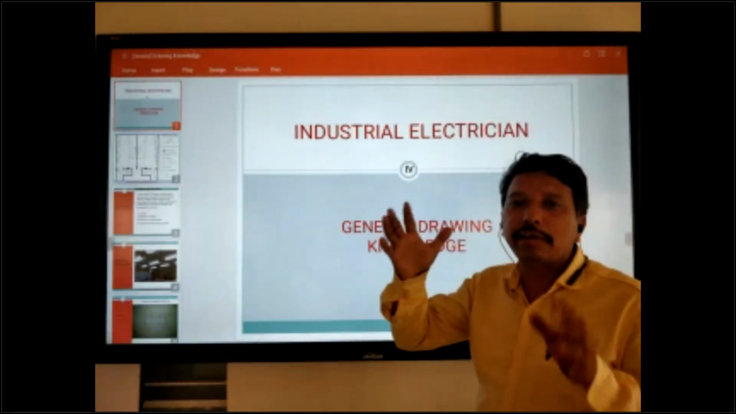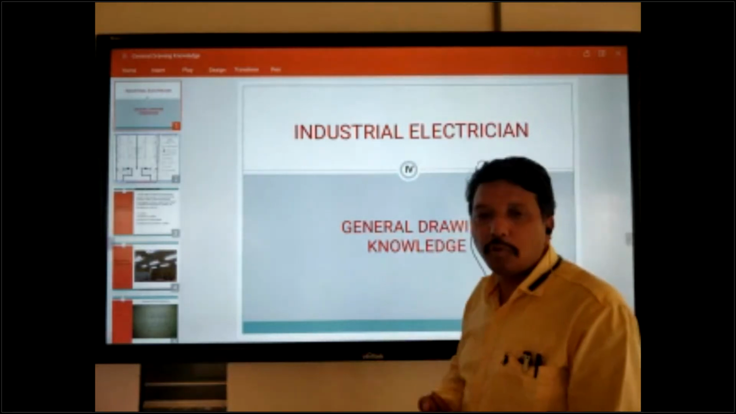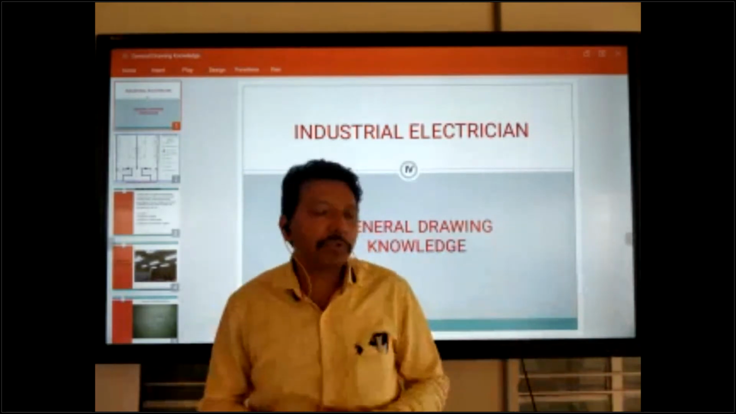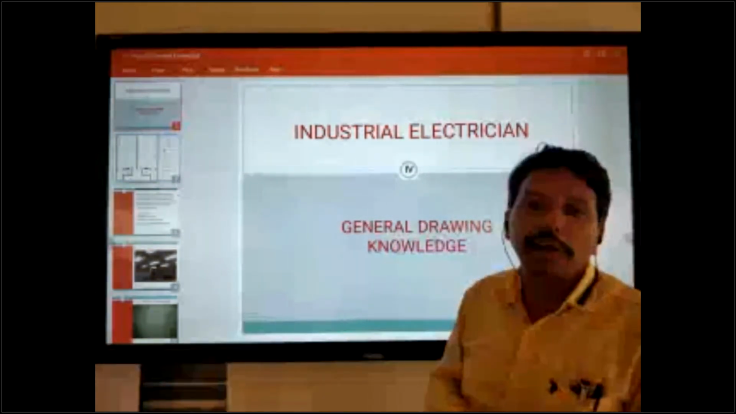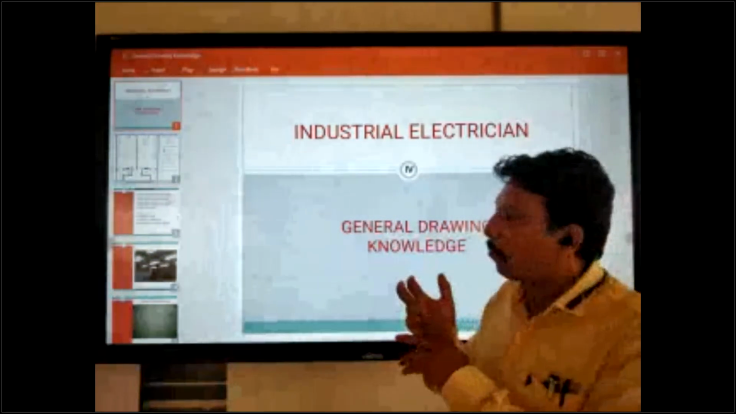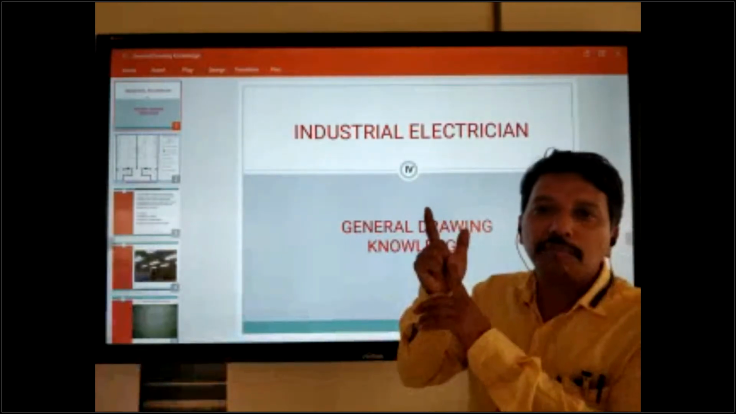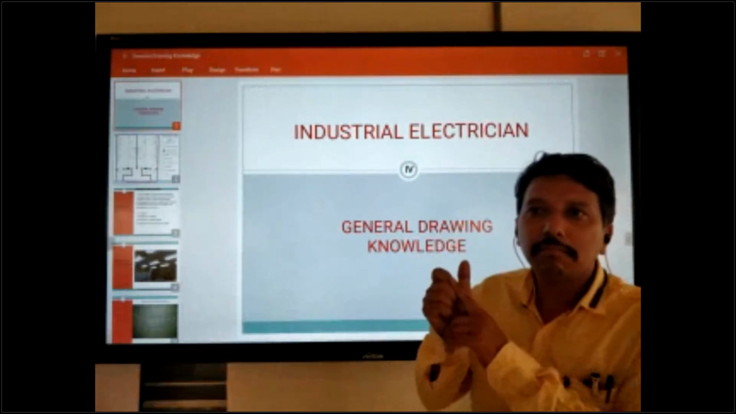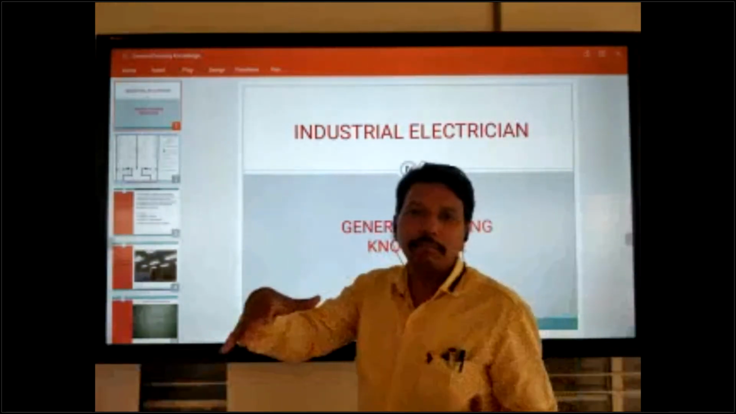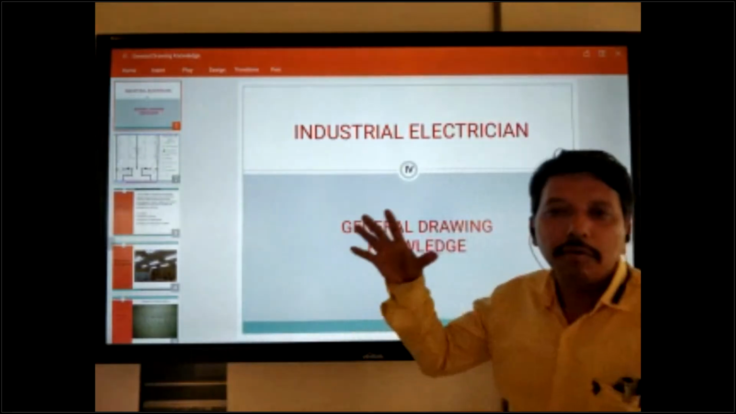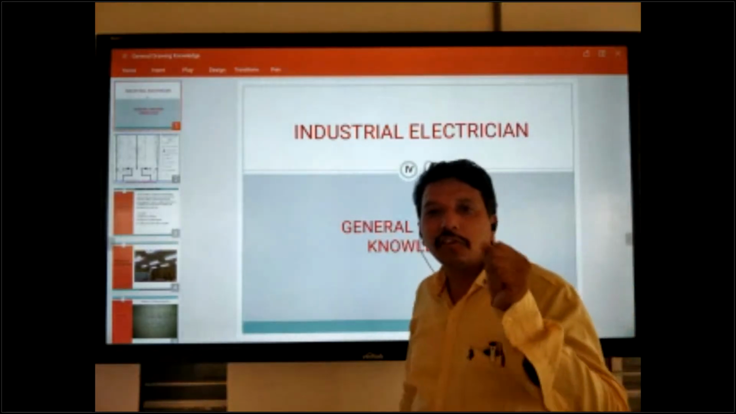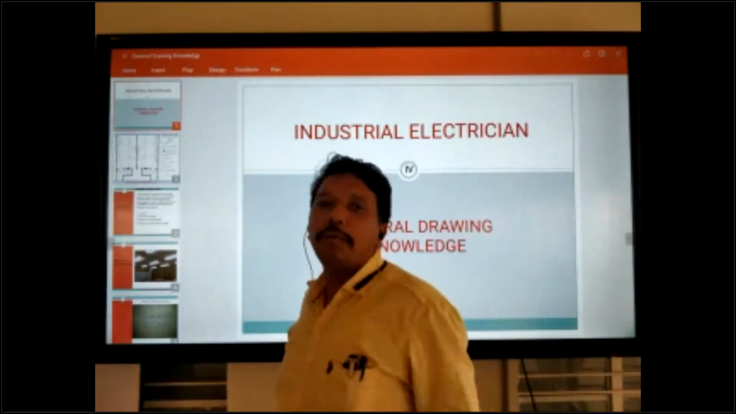Same like that in our electrical, drawing is also most important. Because we have so many systems of electrical: control system, DMS system, building management system, lighting layout system, fire alarm system. So many systems come inside the electrical. Okay, so drawing is most important. If you need a drawing, this means you can take the knowledge of drawing also.